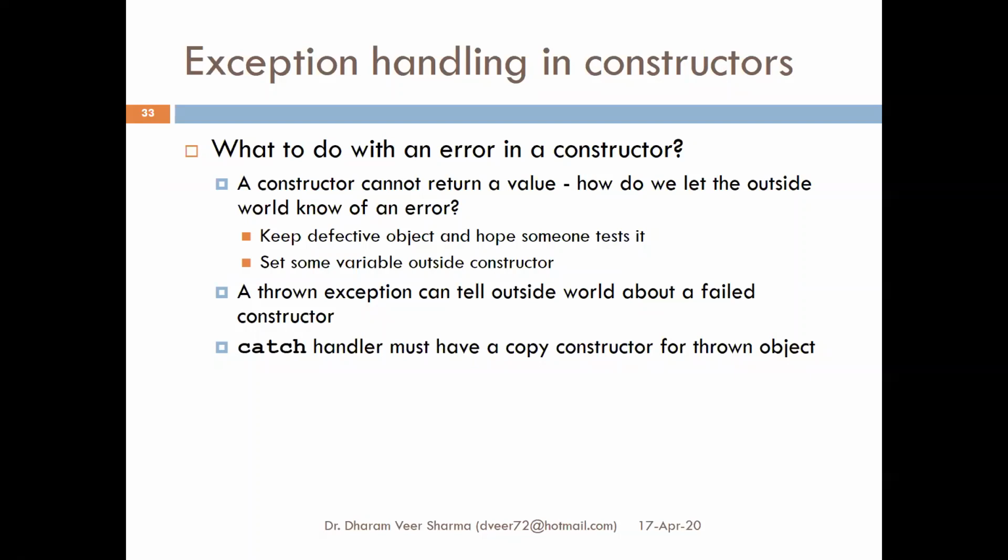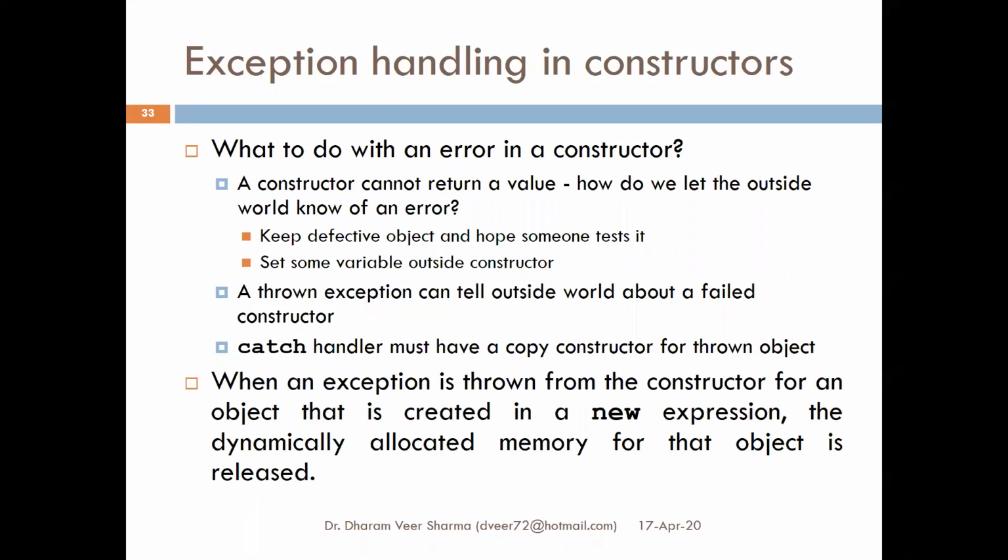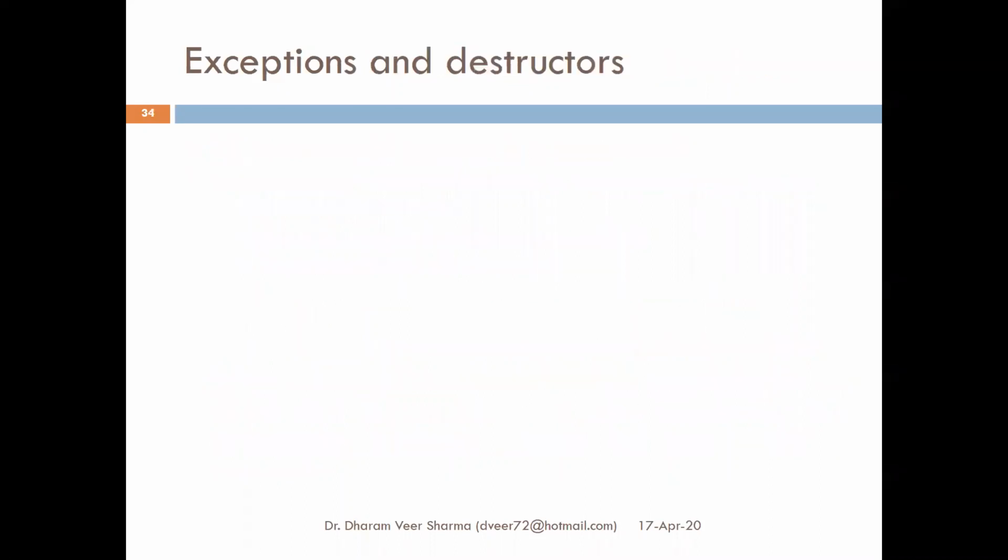A catch handler must have a copy constructor for the thrown object. We'll discuss it just now. When an exception is thrown from the constructor for an object that is created in a new expression, the dynamically allocated memory for that object is released. So if you have used the new operator in the constructor and then there is an exception, the memory allocated through new will be automatically released.